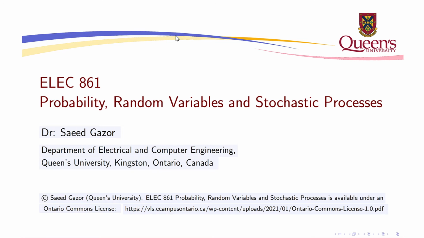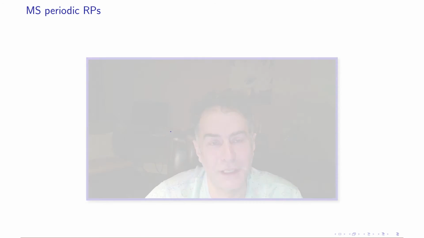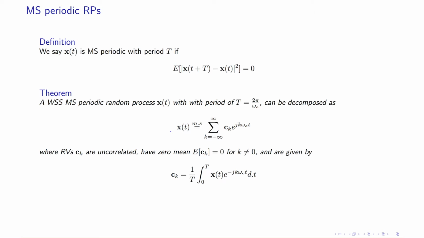So in this video, we want to define mean square periodic random processes, and I have a small theorem. It has application in some areas, but it's not a very important class of random process because it's small. We say that x of t is mean square periodic with period of T. So we see that is very limited, but of course could have some application